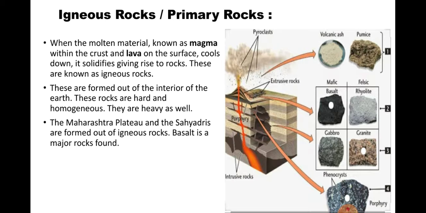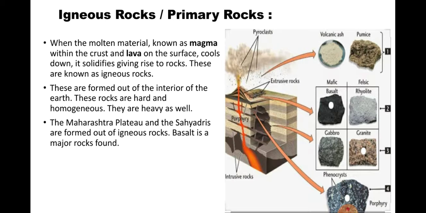Now in Maharashtra I am telling where the rocks are formed. Whatever the Sahyadri hills or the Sahyadri region is there, these are made of igneous rocks, means whatever lava came out, and the mountains are of igneous rocks, and basalt is a major rock form.